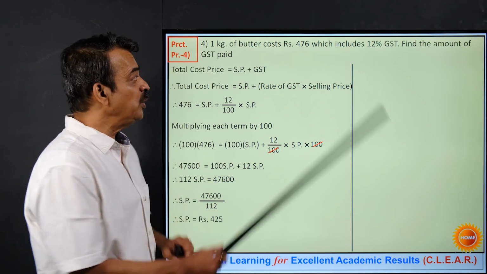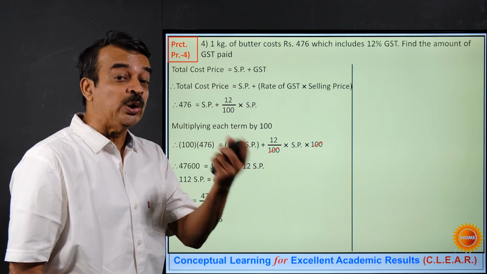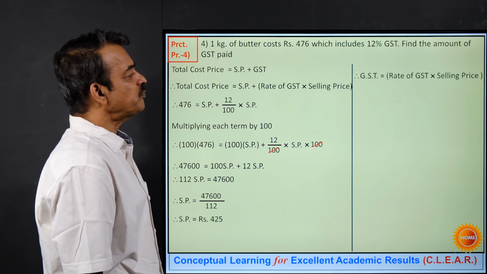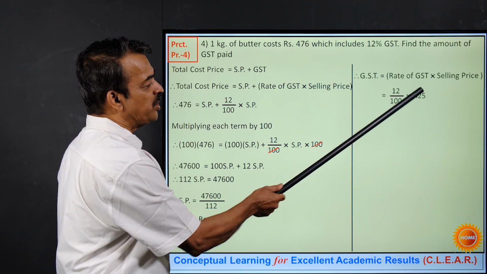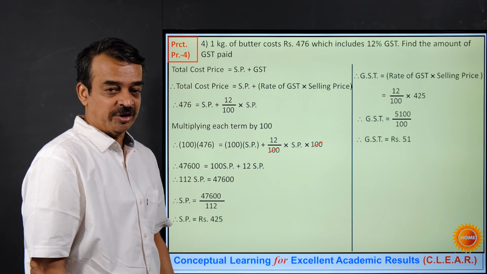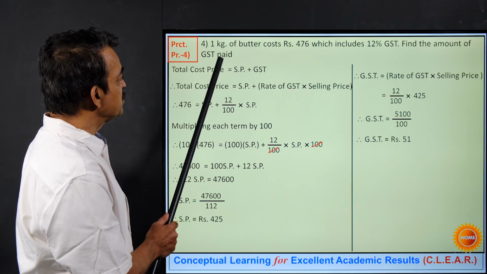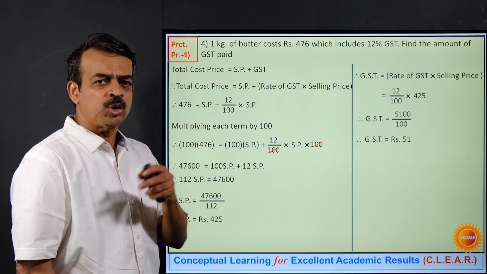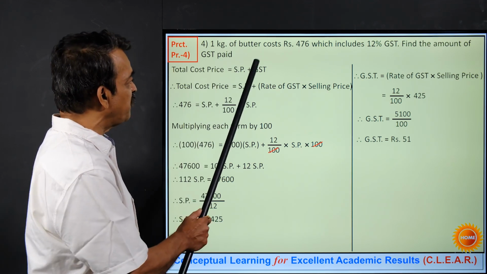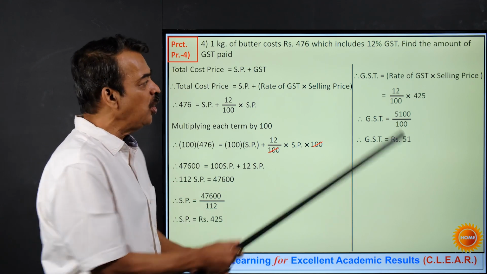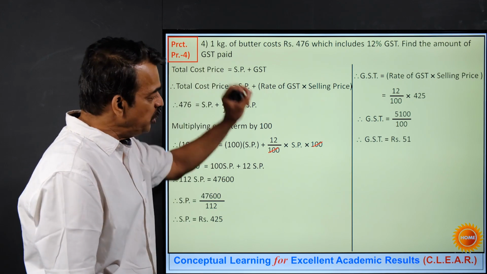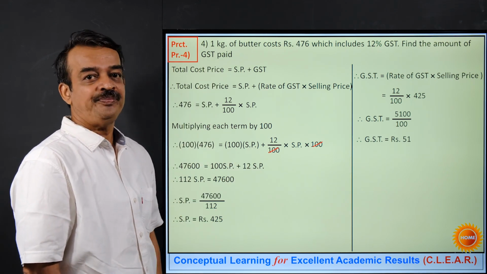What is the total value? It is 476, which includes the two values, SP and GST. So GST is 12% of your SP. So if I calculate, I get the answer as 51. You could have obtained it by considering this equation also. So there are two ways. Either substitute this value 476 equal to 425 plus GST, you'll get the same value, or by your normal procedure of finding the GST formula. Hopefully you have understood this entire problem.